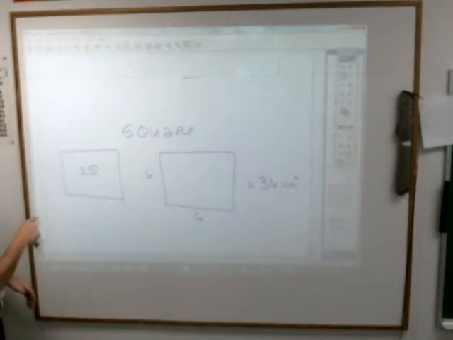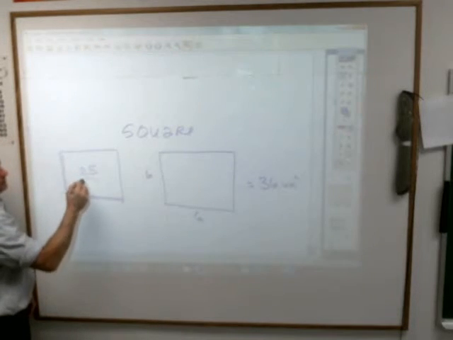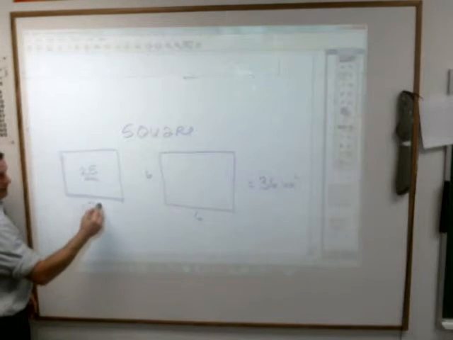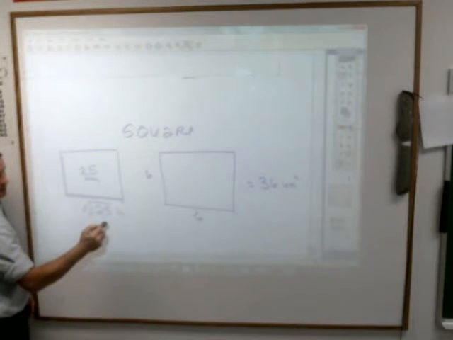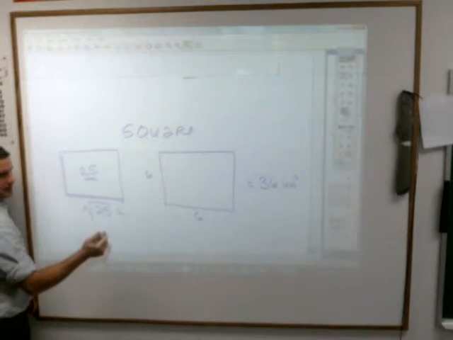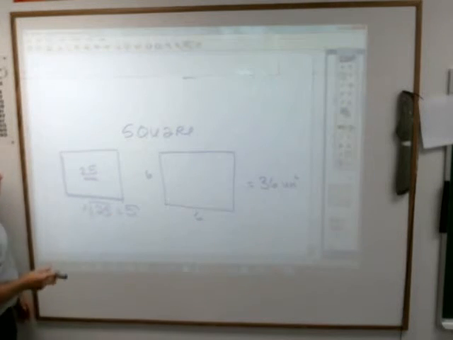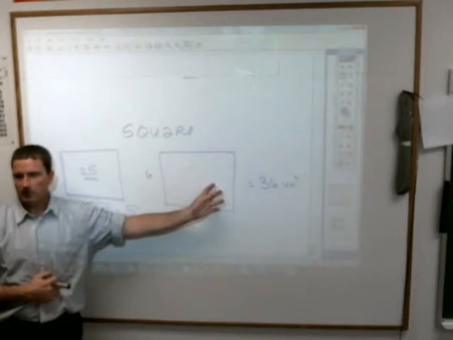You are asking yourself, what same number times itself gives you 25? Which in math we call the square root of 25, which is 5.